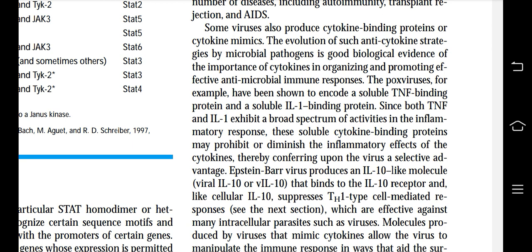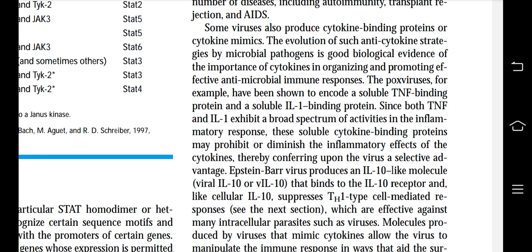The pox viruses, for example, have been shown to encode a soluble TNF binding protein and a soluble IL-1 binding protein. Since both TNF and IL-1 exhibit a broad spectrum of activities in the inflammatory response, these soluble cytokine binding proteins may prohibit or diminish the inflammatory effects of the cytokines, thereby conferring upon the virus a selective advantage.